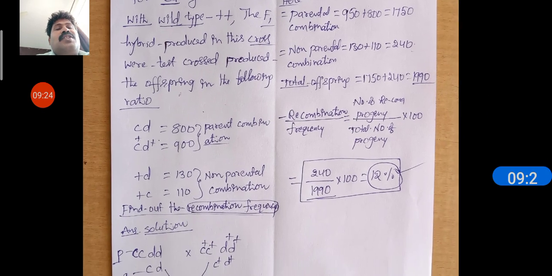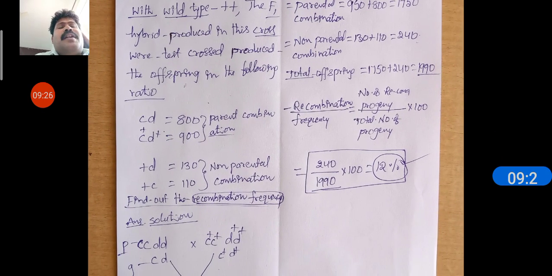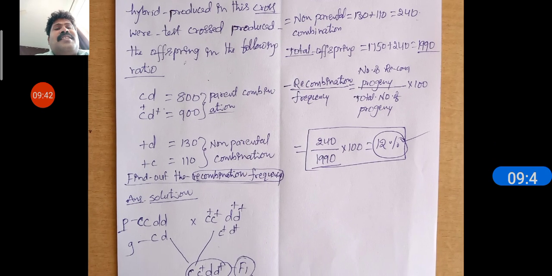In this ratio, cd is the dominant parent, 800 produced. c plus d plus, 900, is the recessive parent, 900 produced. It's a parental combination of linked genes. And plus d and plus c are the homozygous recessive genes.